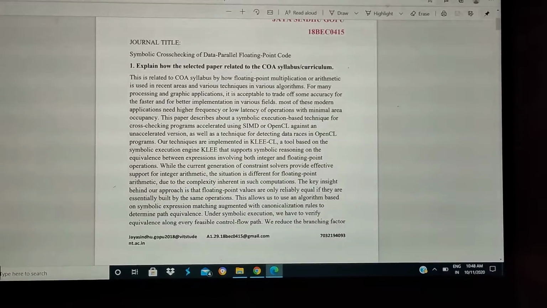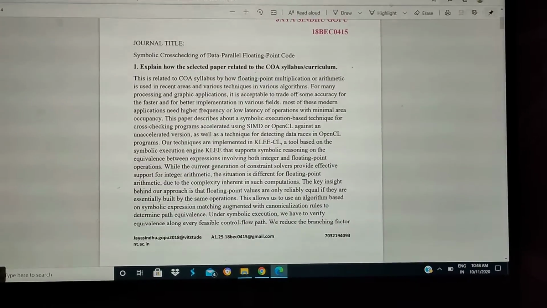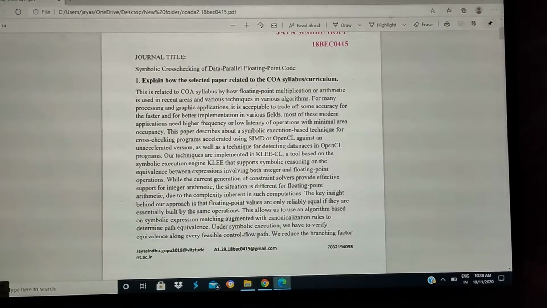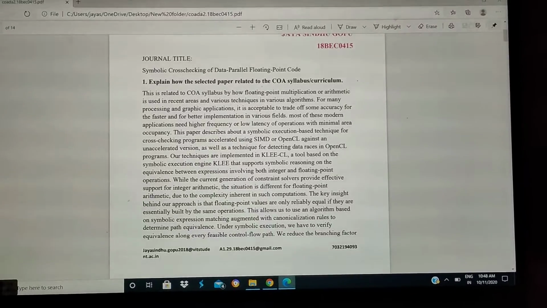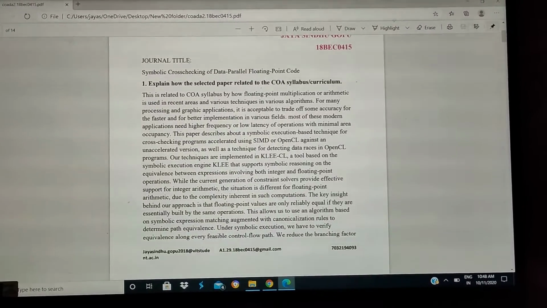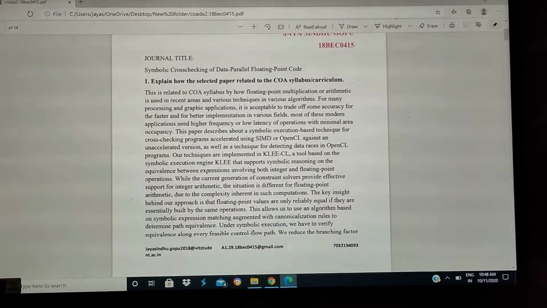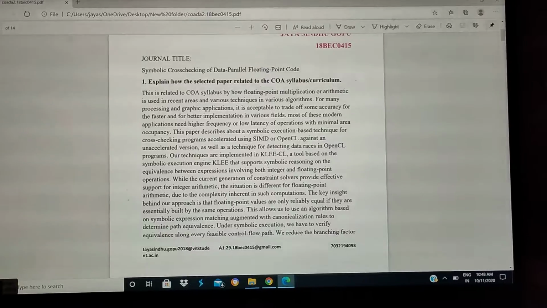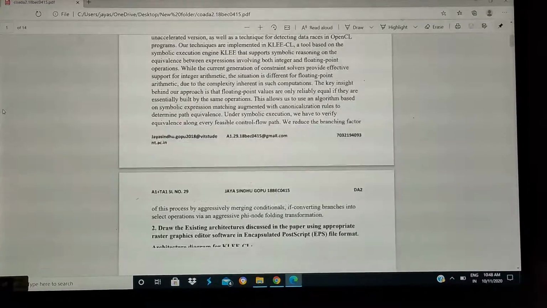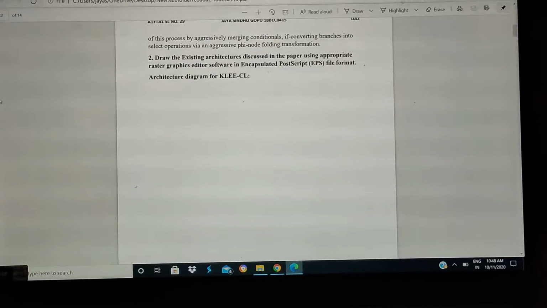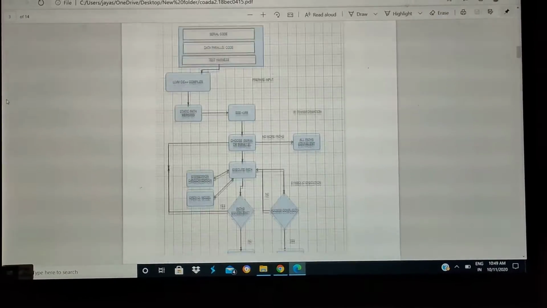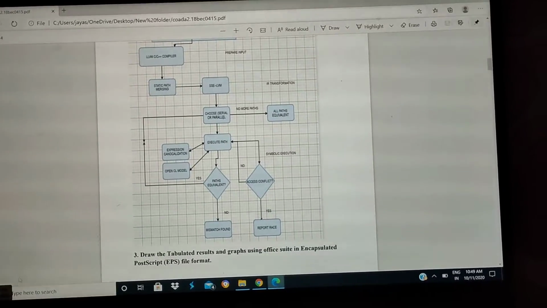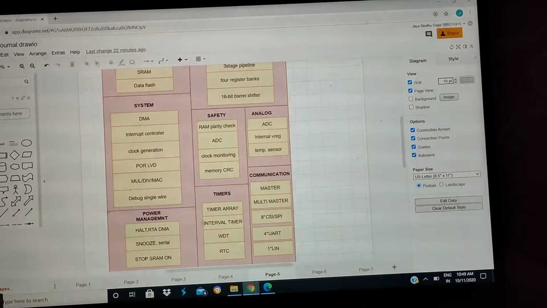This paper describes a symbolic execution based technique for cross-checking programs accelerated using SIMD or OpenCL, as well as races in OpenCL programs. The techniques are implemented in KLEE-CL, a tool based on the symbolic execution engine KLEE. So the architecture for KLEE-CL is this, which is drawn using the tool draw.io.